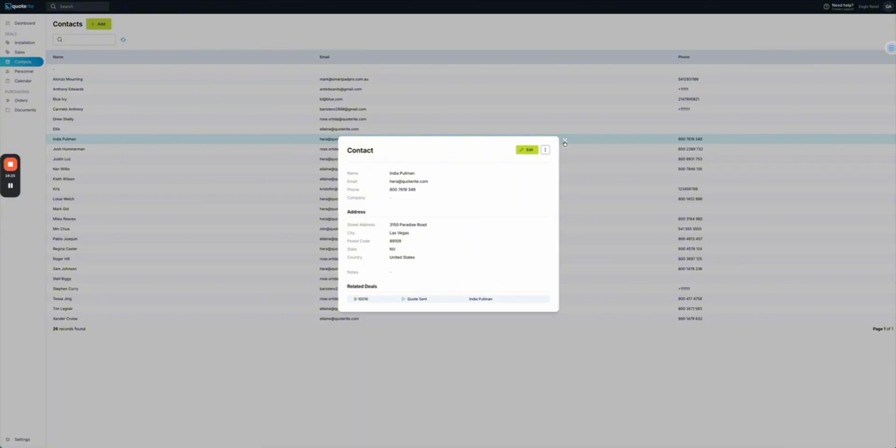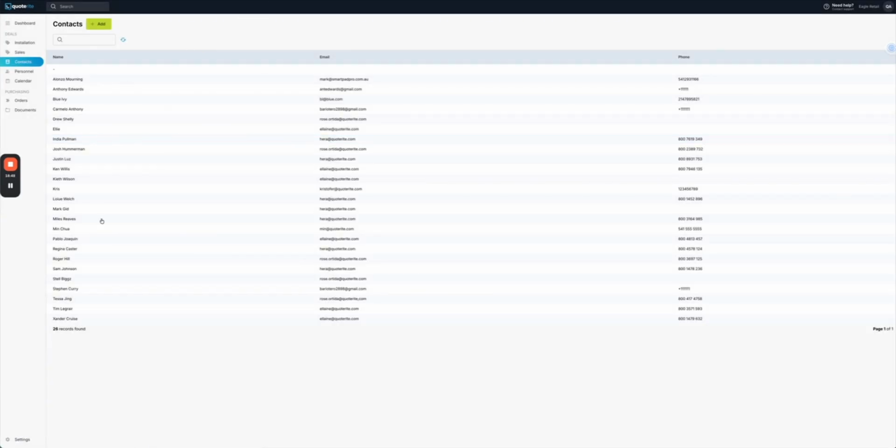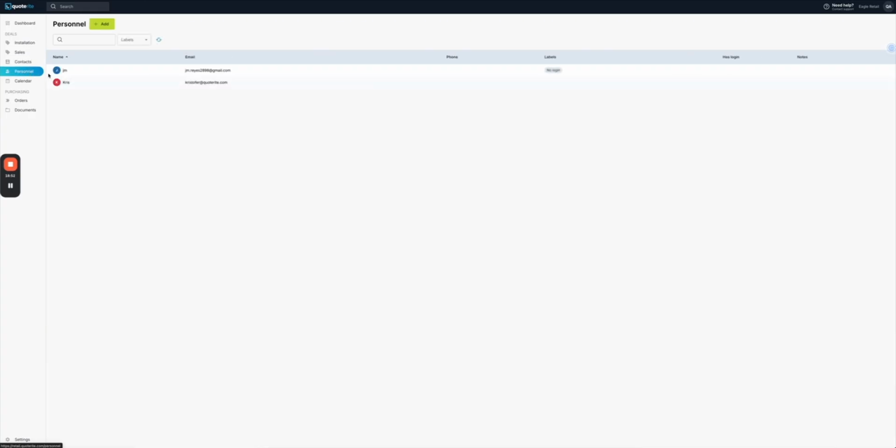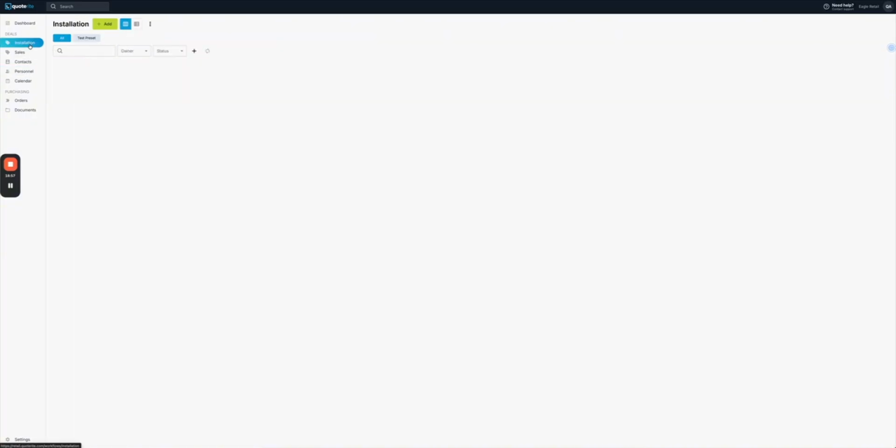Not every staff member needs it. Generally, we see that maybe one or two staff members use, for example, HubSpot. All of your operations and sales will stay in Quoterite. The only time you would have people in, for example, HubSpot is if they're running marketing campaigns or reporting. That's it. Because everything else is fully automated, sent into Quoterite, and then this sends it back. So no more of your team need to go into those external systems. They can stay here. Obviously, we've got our personnel, calendar, and orders. But that's a really good overview of Quoterite, how it operates, the different pipelines, I think, and how it can really be customized to different organizations.